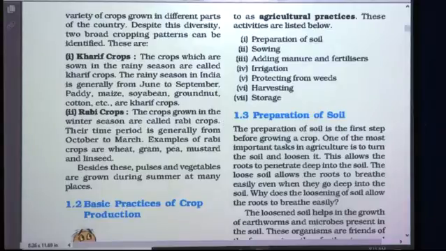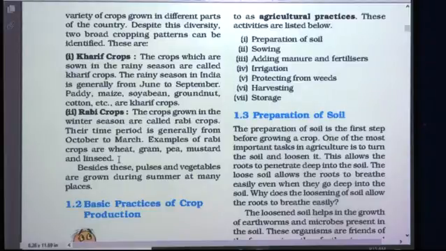We have seen that the time period of Kharif crops is June to September, whereas that of Rabi crops is from October to March. October, November, December, January, February, March, six months. Examples of Rabi crops are wheat, gram, pea, mustard and linseed.